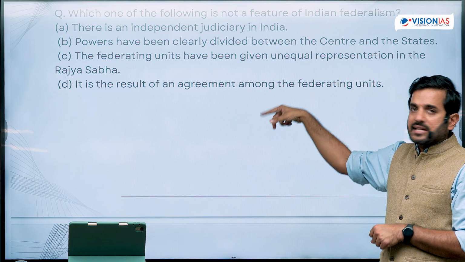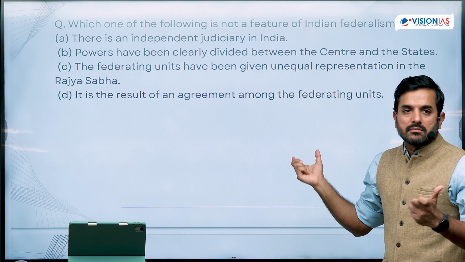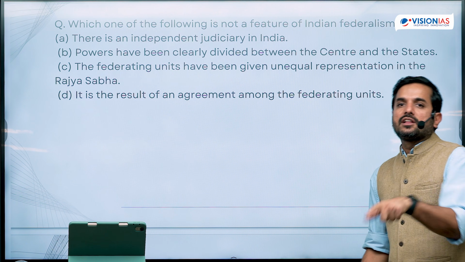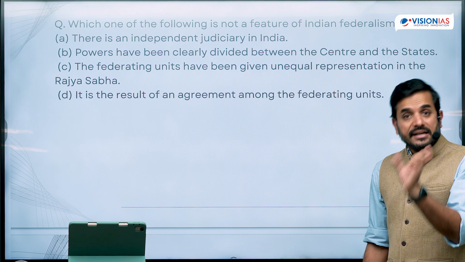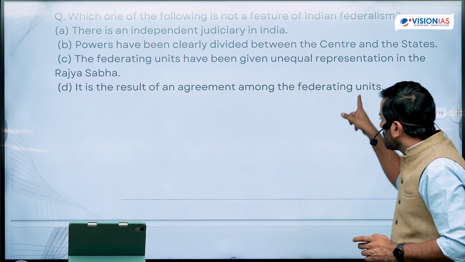So you have to notice this as well. The question is not which of the following is not a feature of federalism. It is a question about which of the following is not a feature of Indian federalism. It's about Indian federalism, not federalism in general. The fourth is, it is the result of an agreement among the federating units.